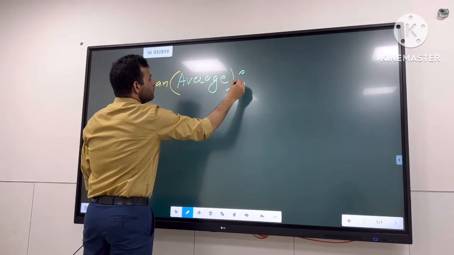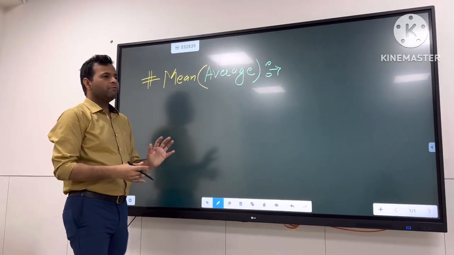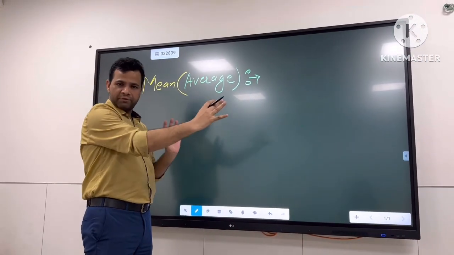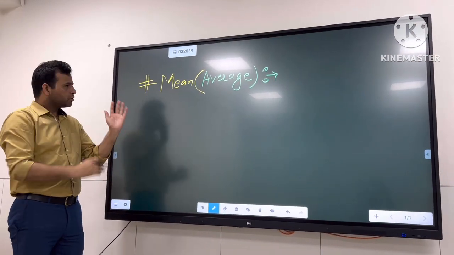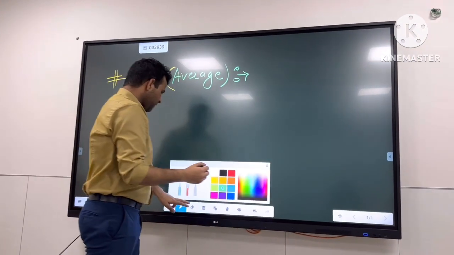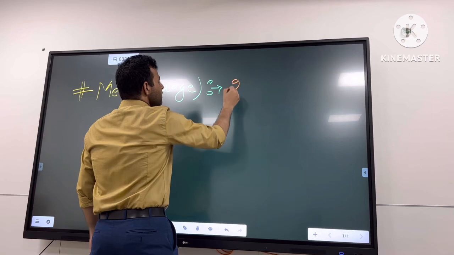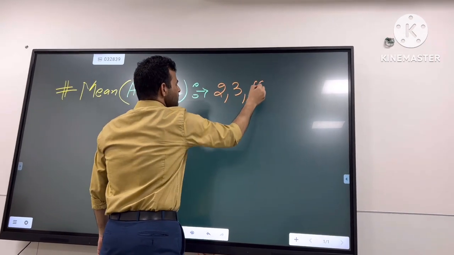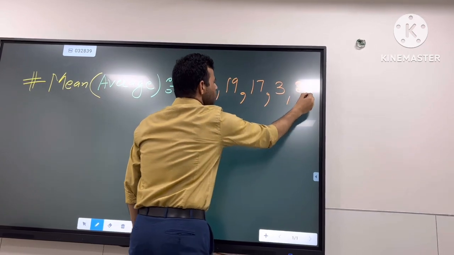So how can we find out the mean or average of any data? So first of all we need to find out the sum of that data and divide it by the number of observations we have. So I'm going to give you an example. So now let's say we have some numbers. So I'm going to write some numbers here. So let's say we have 2, then 3, then 19, then 17, then 3, then 8. Okay.